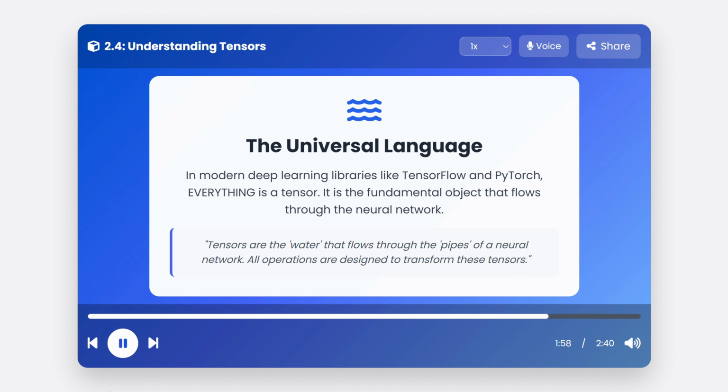This is why, in deep learning libraries like TensorFlow or PyTorch, the term tensor is everywhere. It is the fundamental object. All data, images, text, audio, is converted into tensors before it enters a neural network. The network itself is just a series of mathematical operations designed to transform these tensors.